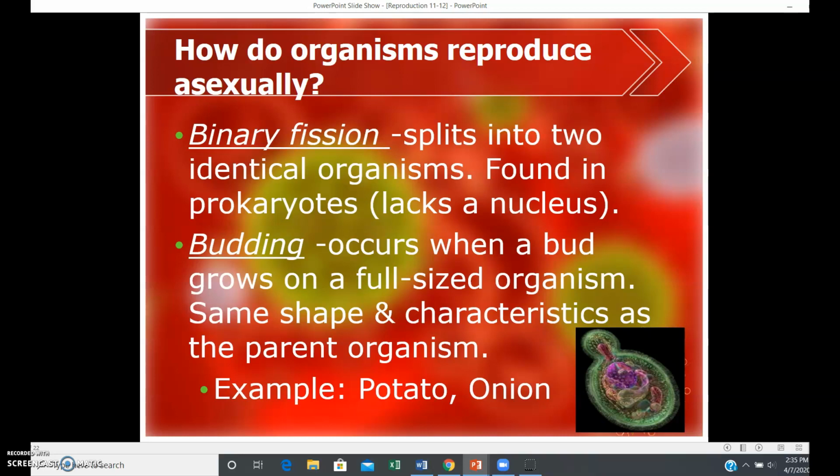They're identical. Budding occurs when a bud grows on a full-size organism. The size, shape, the same characteristics as the parent organism. You've seen this happen in potatoes. They're called eyes. I don't know, maybe they look like an eye extending. I'm not sure why it's called that, but it's a bud. Also on an onion, you'll get a sprout coming out of the top of an onion sometimes. If they sit in a dark, cool place for a while, they'll begin budding too.